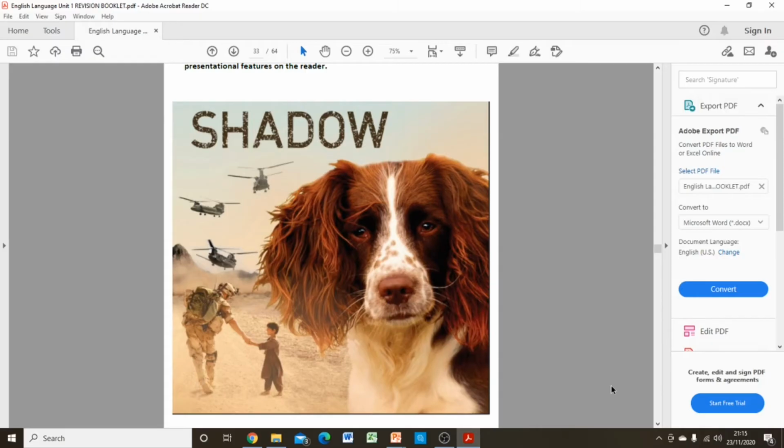Tasks 4 and 5 ask you to read a media text. Both tasks are based on one type of media text, and in this example, we will be looking at the novel Shadow by Michael McCurry. For task 4, we need to focus on language. In this instance, it will be the blurb from the novel, and for task 5, we will be analysing the presentational features to decipher how this is an engaging media text that would encourage readers or audiences or customers to read or buy the text.